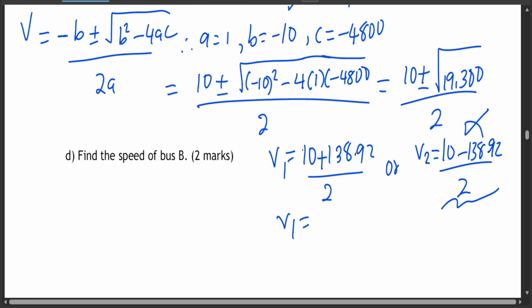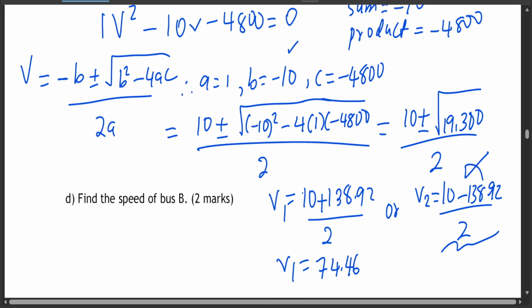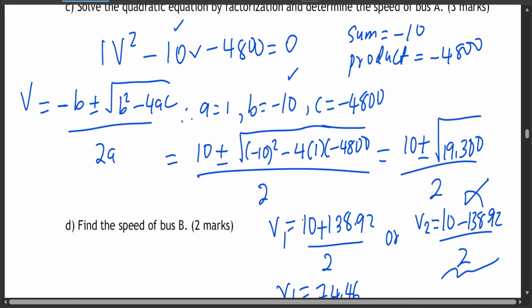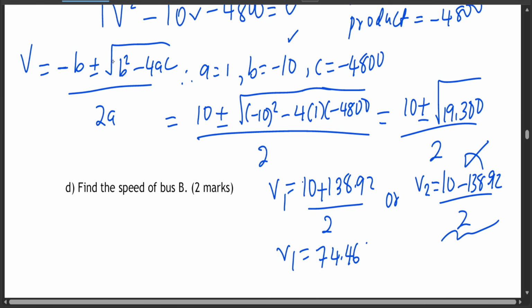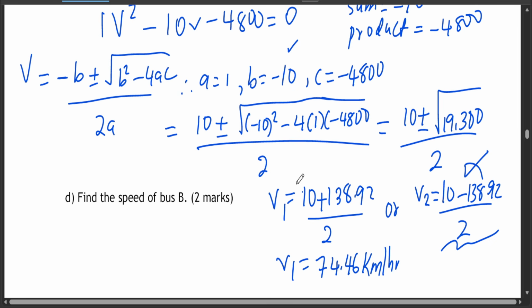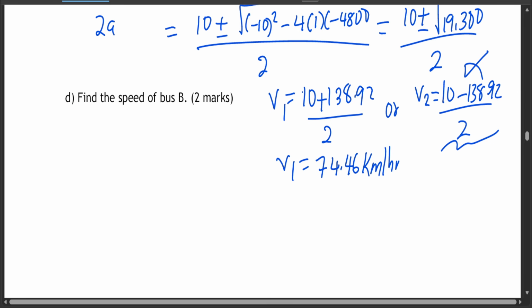So v1 is 10 plus 138.92 divided by 2, which is supposed to be 74.46. So that's the speed for bus A. So your speed is 74.46 kilometers per hour. Okay, so let's go to question D.